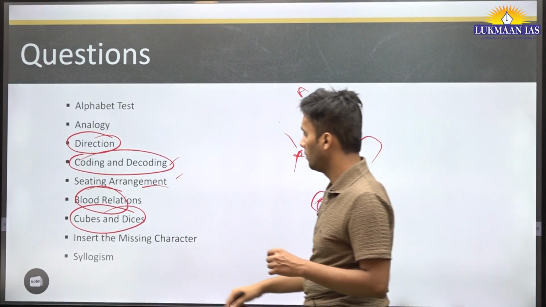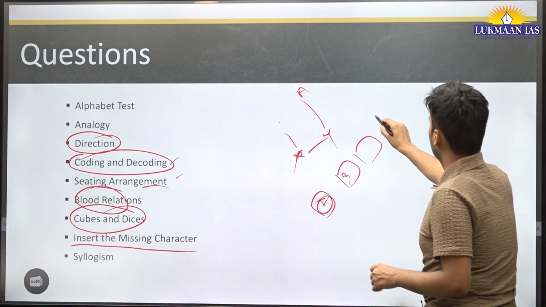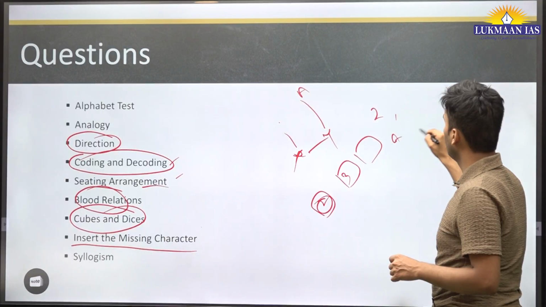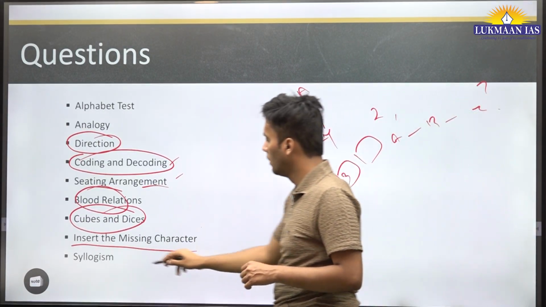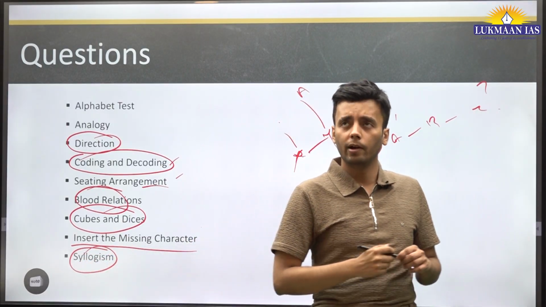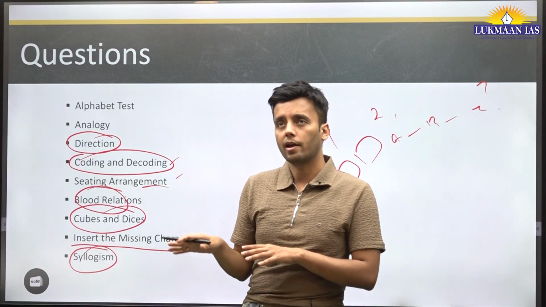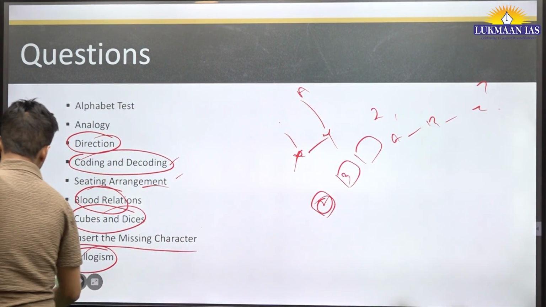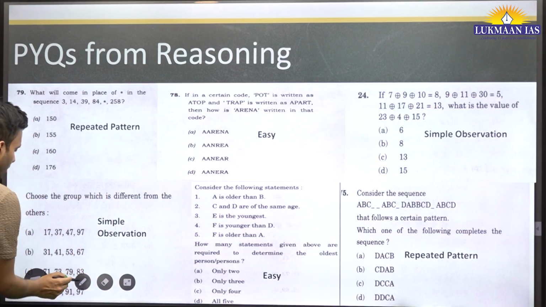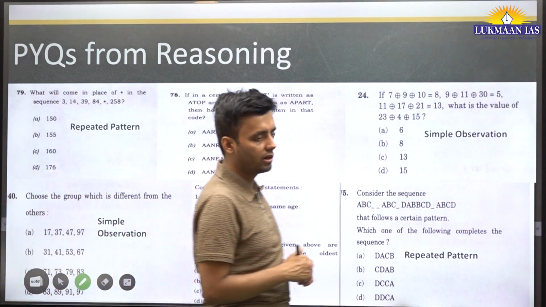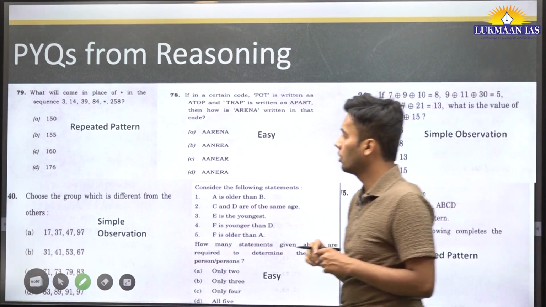Such kind of questions will be given. And insert the missing character. Like you will be given a pattern like A, B, C, D, and what is the number that will come next. Such kind of question. Syllogism, where you will be asked to draw Venn diagrams. They will be given all cats are dogs, some dogs are parrots. Such kind of questions, and what conclusion will follow based on that. Now let's look at some of the PYQs from reasoning. So you will get a proper idea on how to approach such kind of question.